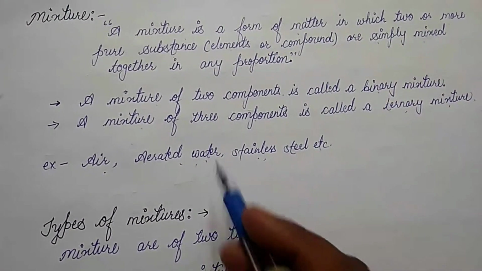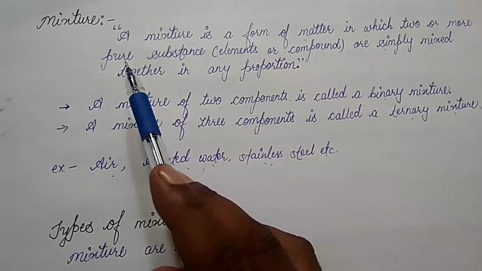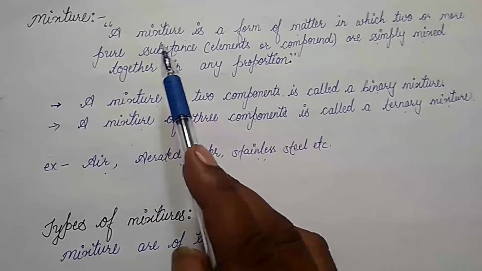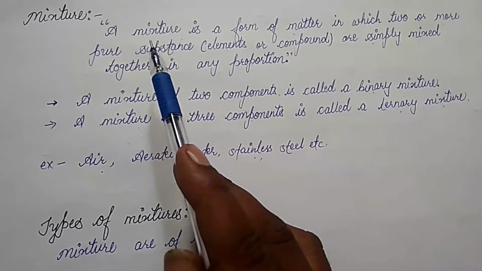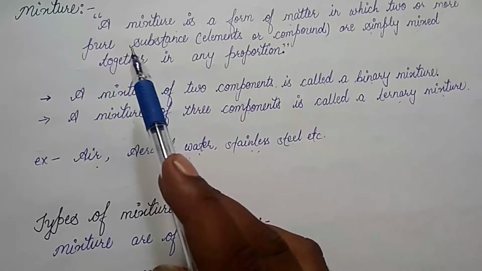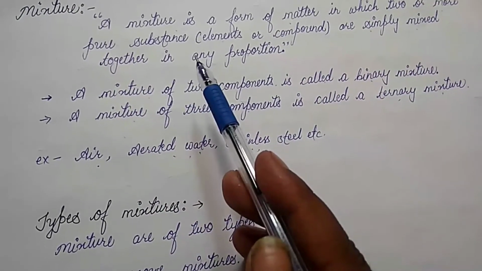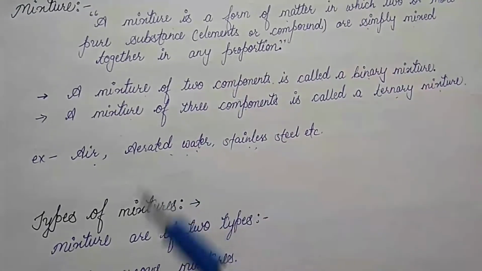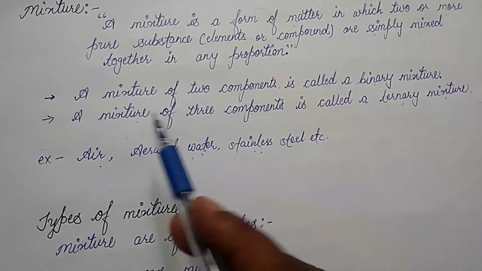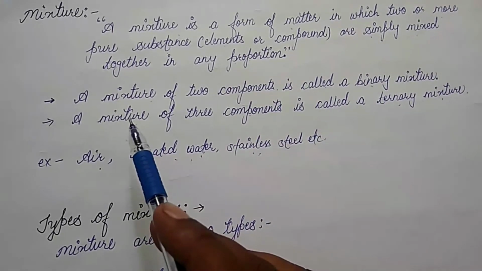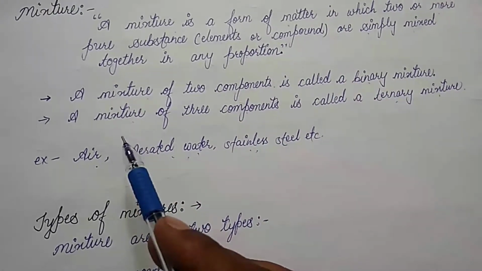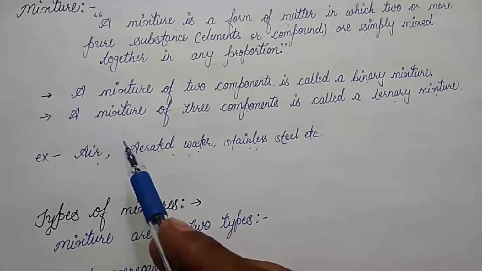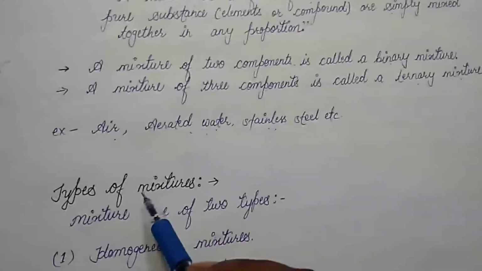Okay children, in a mixture the components do not lose their identity, and the components can be separated by simple laboratory methods such as filtration, distillation, sublimation, etc. Please note in your copy, children, all the mixtures except solutions are heterogeneous. This will be clear when we discuss the types of mixture.